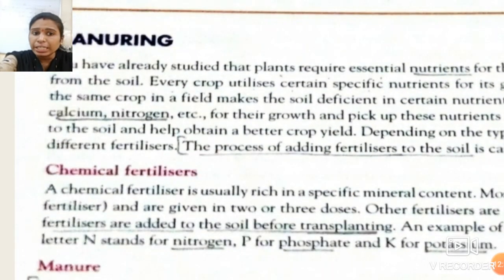Okay students, see over here, chemical fertilizer. A chemical fertilizer is usually rich in specific mineral content. Different fertilizers have different contents. Some fertilizers contain phosphorus, some contain potassium, some contain calcium and others.